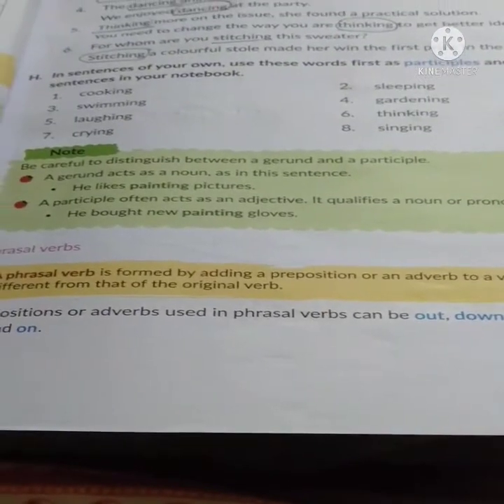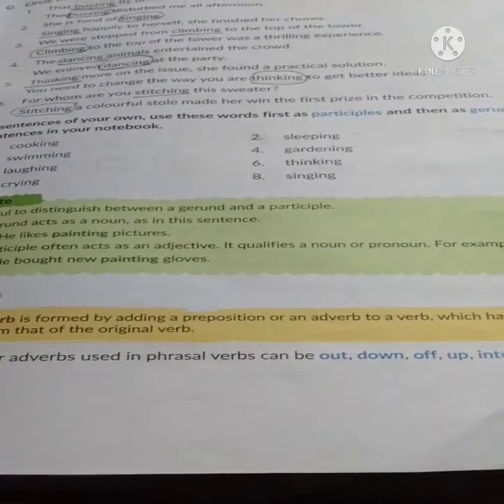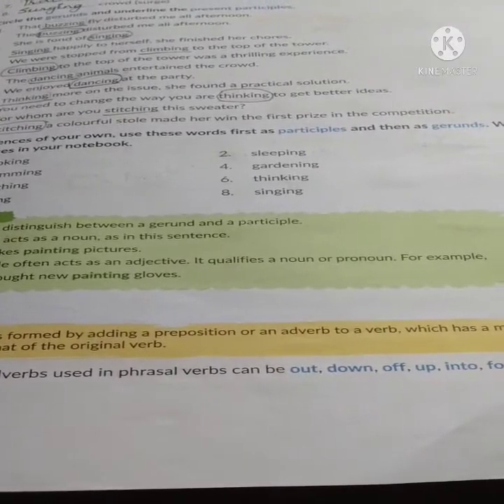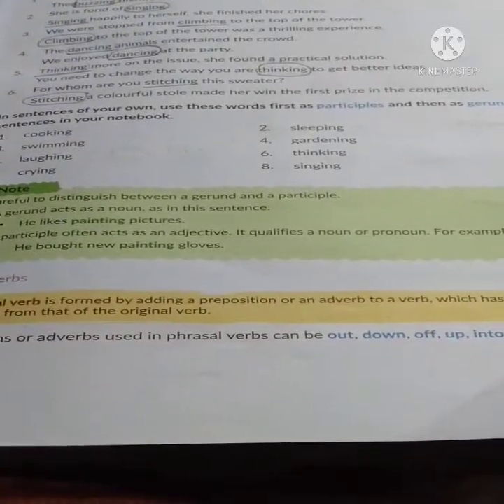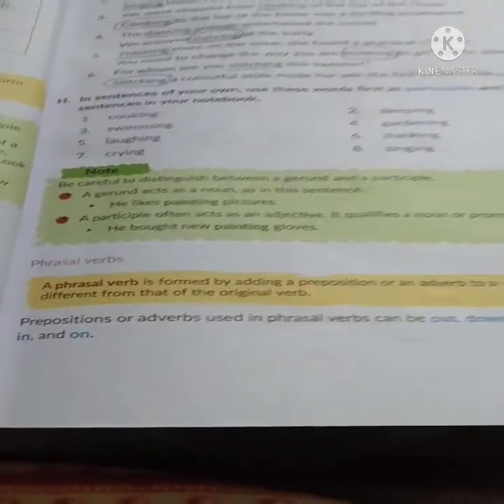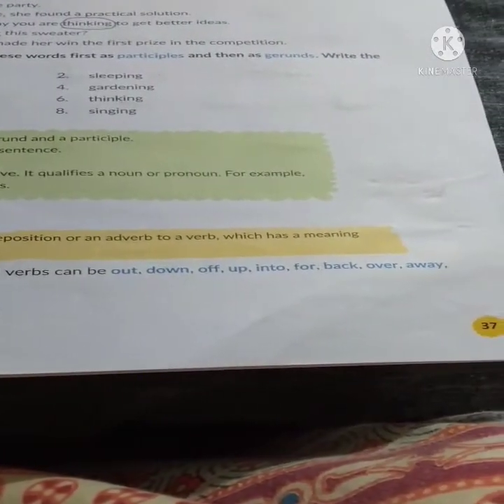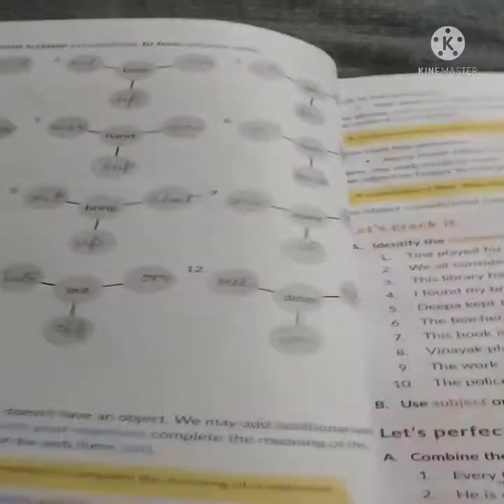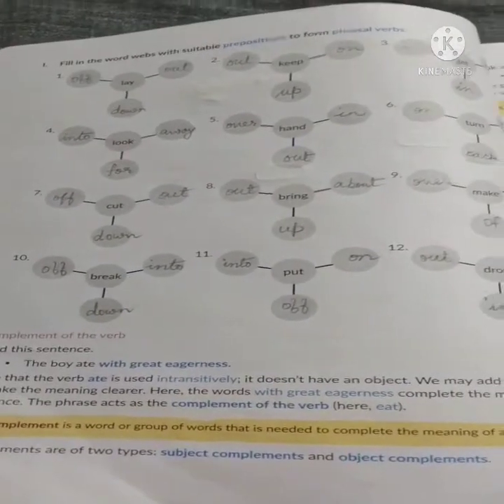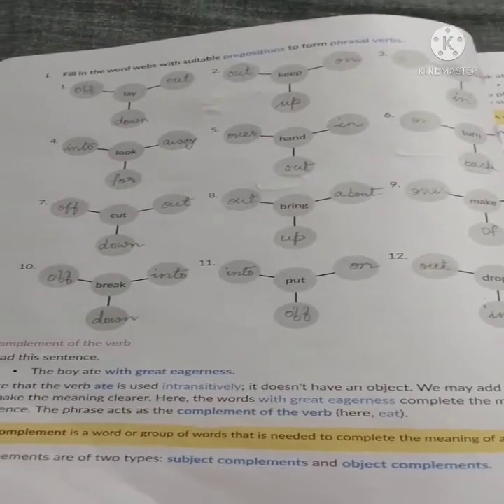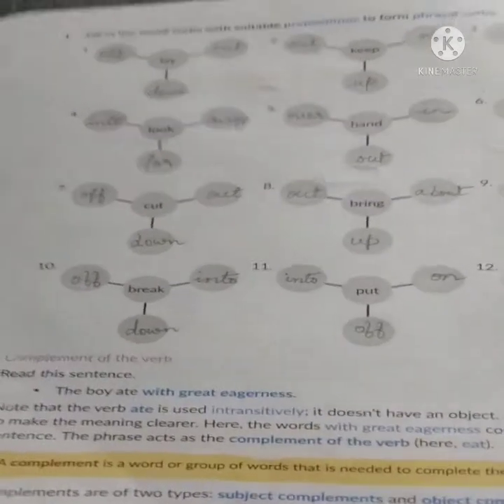So we have understood that phrasal verbs are those verbs which are added by a preposition or an adverb, giving a different meaning. Here it is given: prepositions or adverbs used in phrasal verbs can be out, down, off, up, into, for, back, over, away, in and on. These are the main adverbs, you could say, or prepositions which can go with other verbs and give the shape of phrasal verbs.